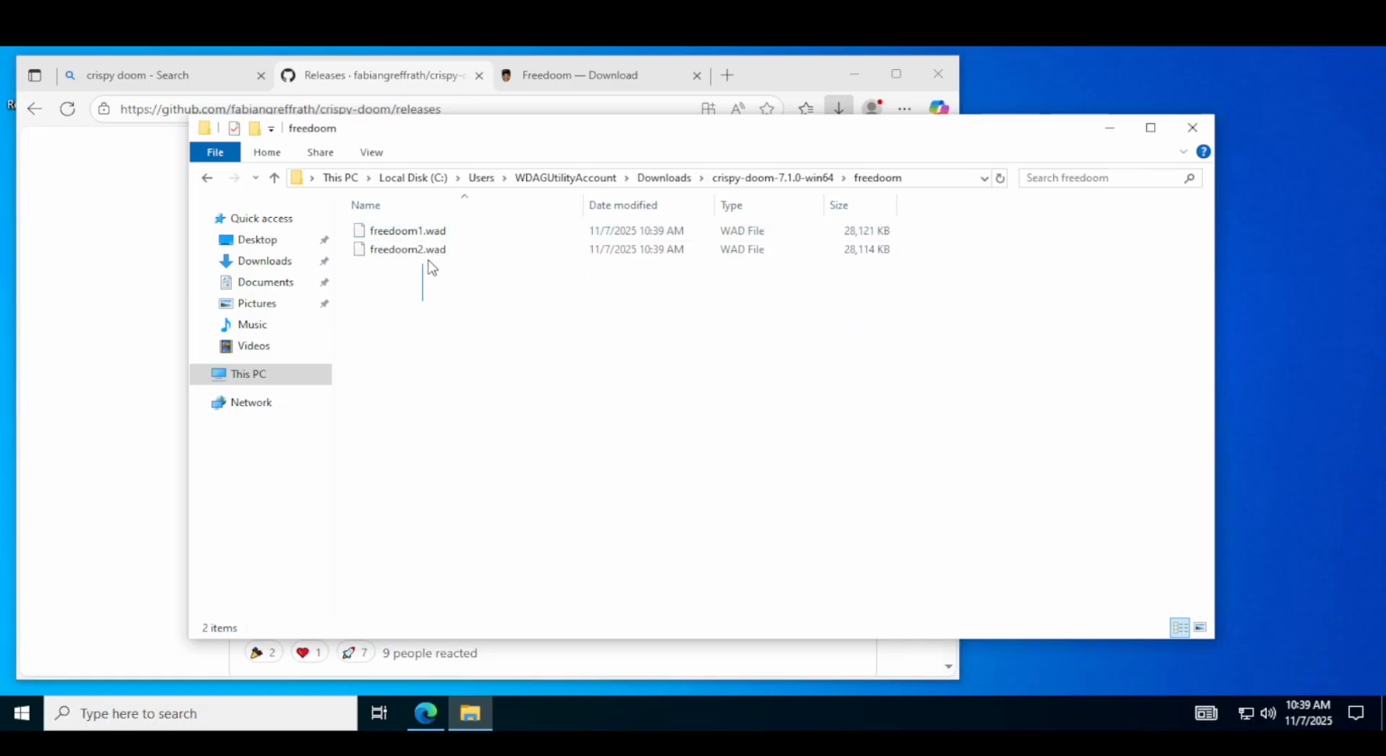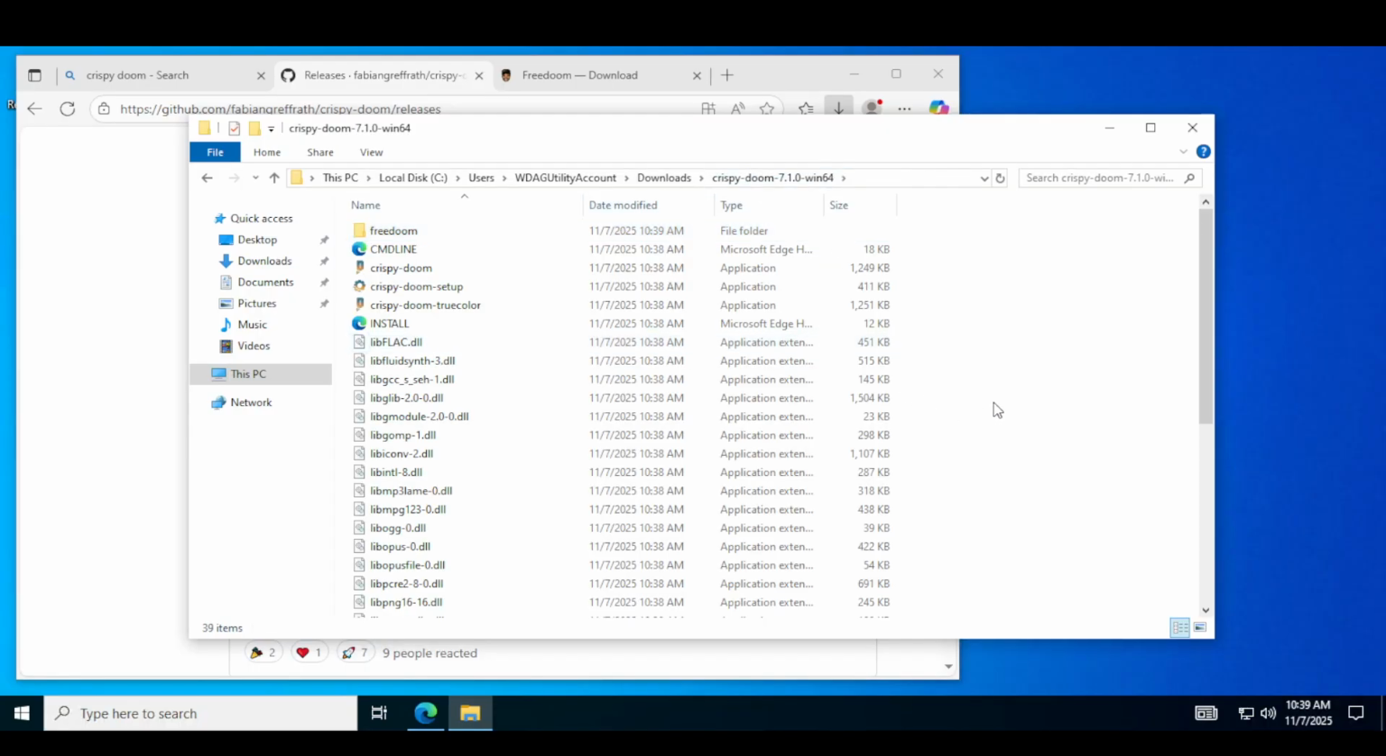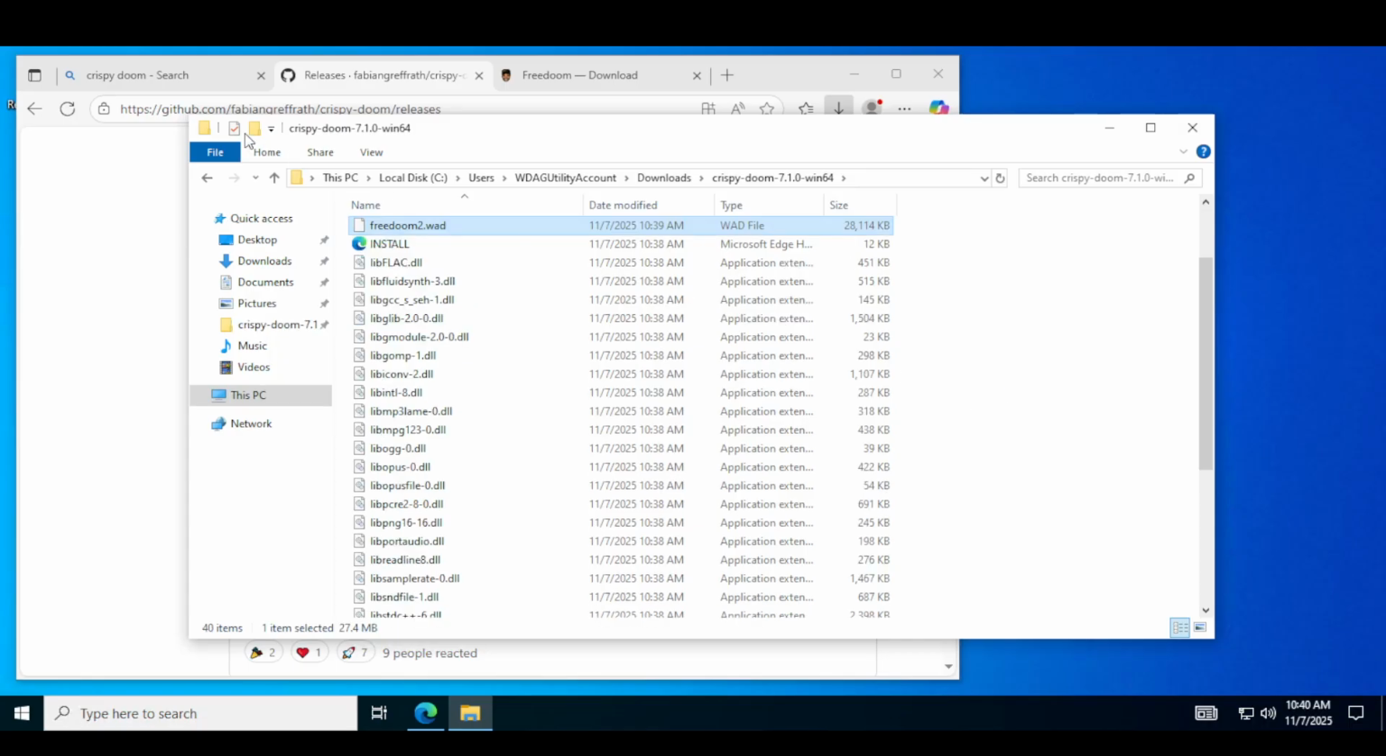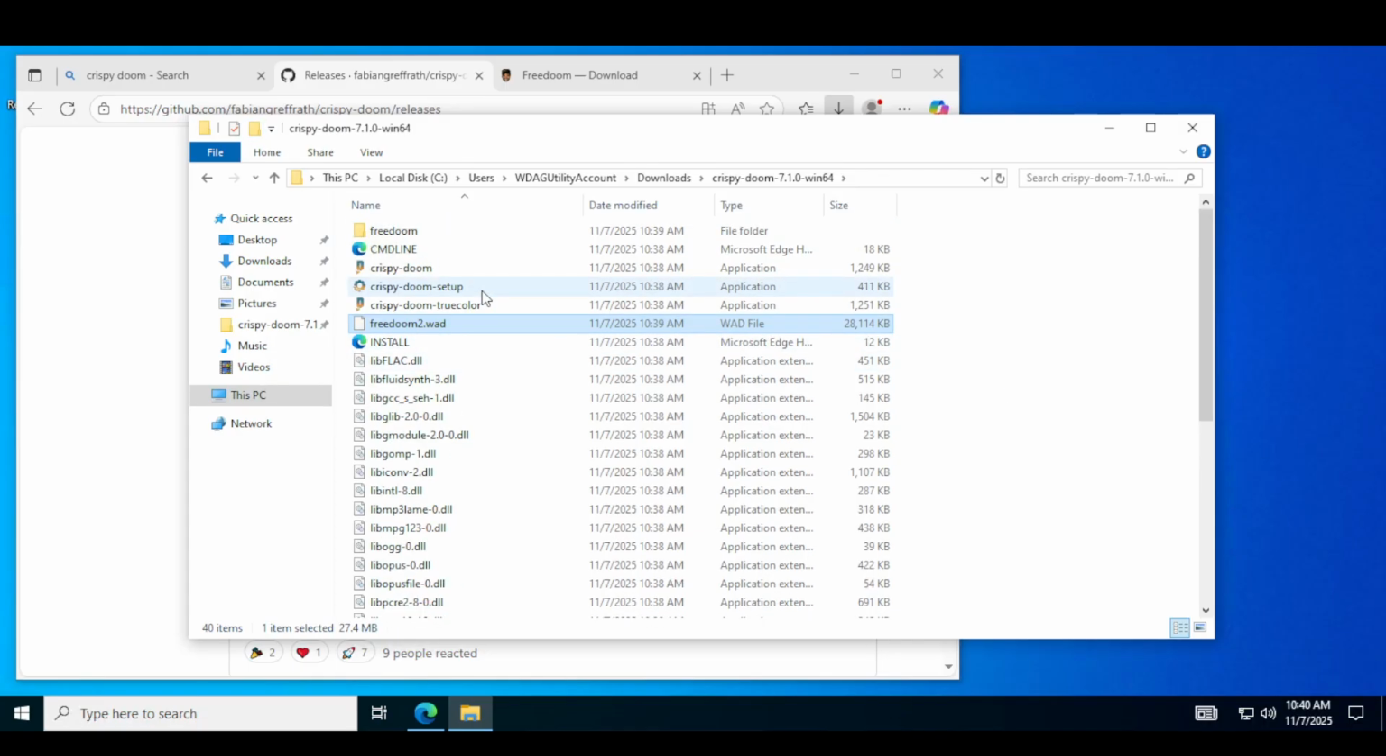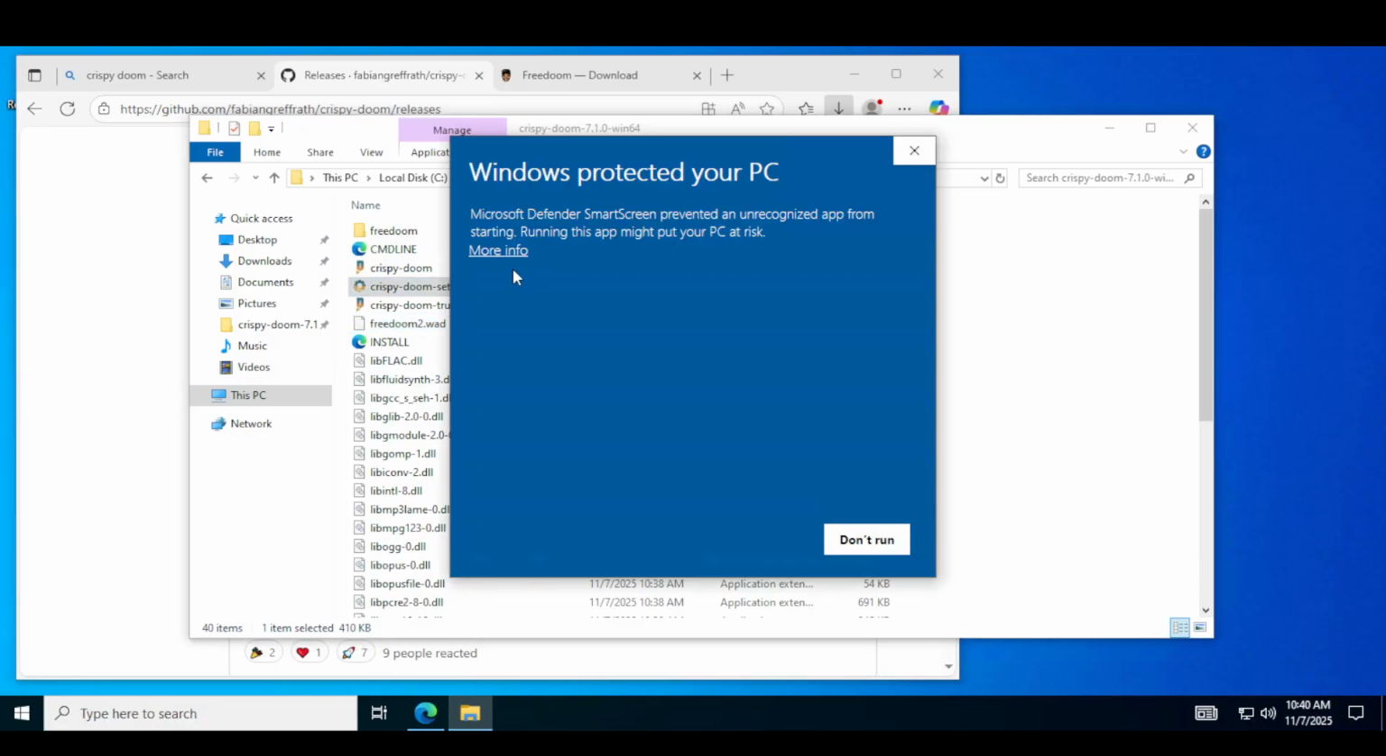You know why? Because we want to run those games separately, right? So each time you need a specific WAD, like Freedoom 2, you can copy it from this folder and paste it just like that. Then open Crispy Doom setup.